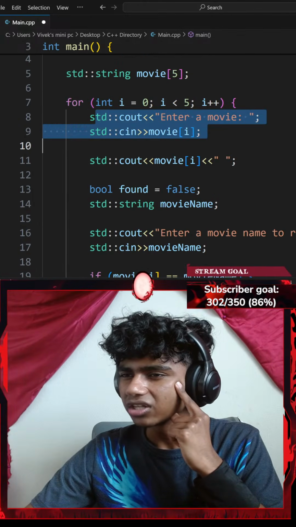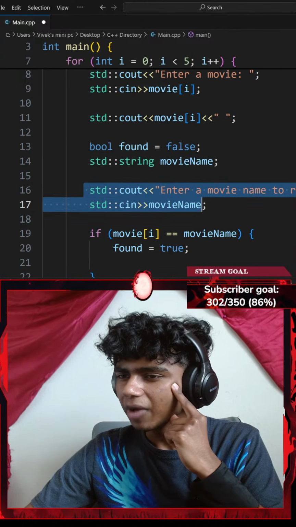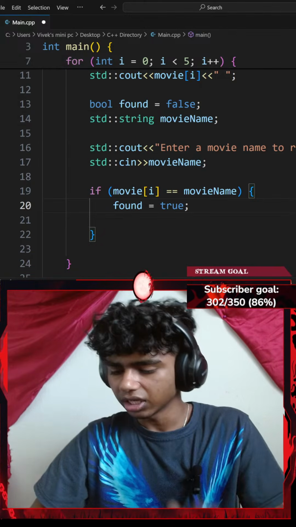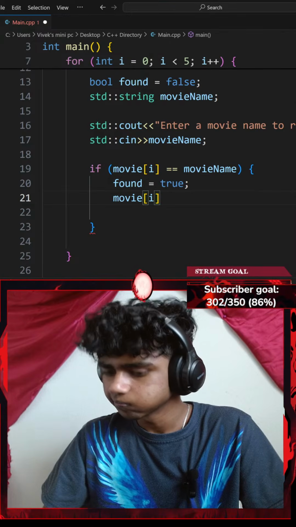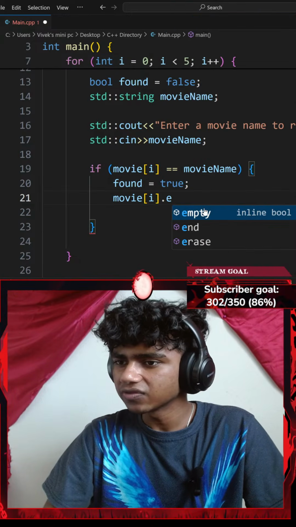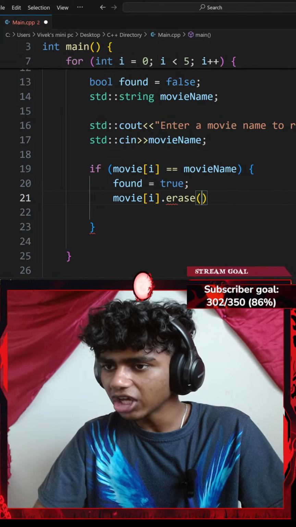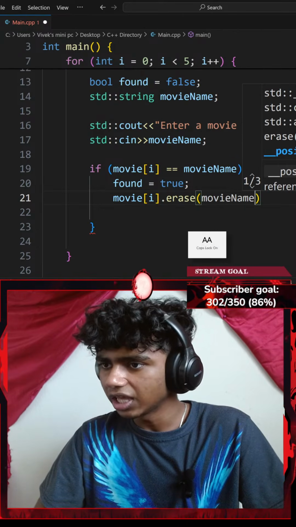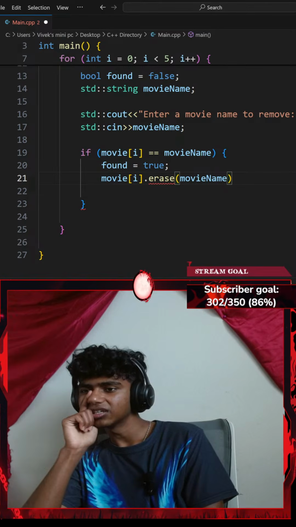Okay, so I have a standard console output of movie. There, I have a boolean, a string name. How do I remove this? Okay, let me go with something like movie at index of i. Is there an erase function? There's erase. Okay, dot erase. I want to erase something. I want to erase my movie name. Movie name variable. There we go. I can't use the erase.